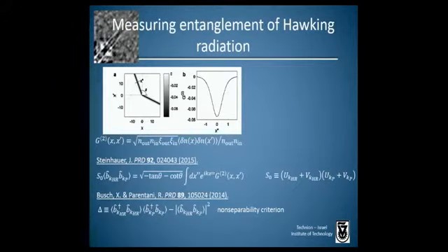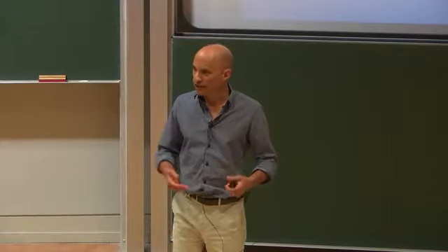Now, I'd like to explain how we measure the entanglement. Using this very same correlation function, which is a position space observation of the correlations, we can simply take the Fourier transform of this picture and get a momentum space observation of the correlations.